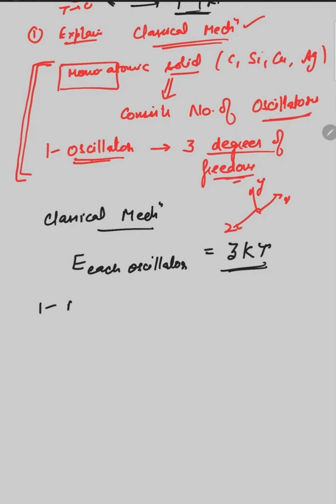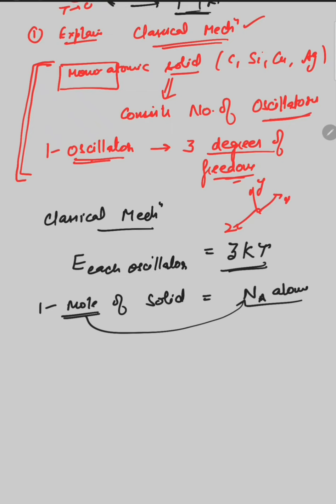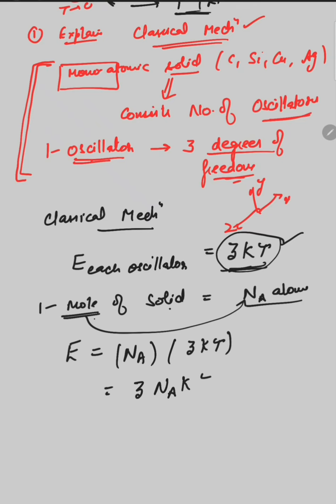If you have 1 mole of the solid, since 1 mole contains the Avogadro number N_A of atoms, and one oscillator has vibrational energy 3kT, the total energy of 1 mole of the solid is N_A multiplied by the energy of one oscillator, 3kT, which equals 3N_A kT.